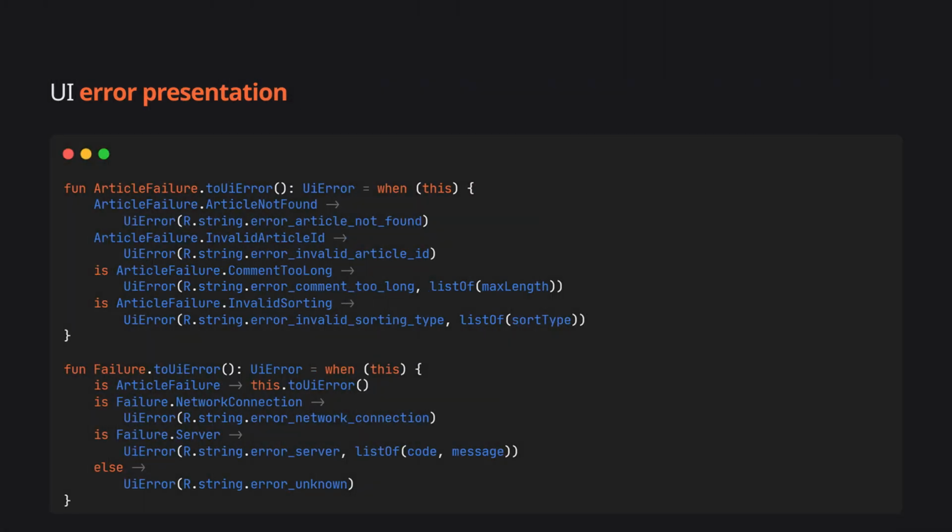Now we map domain failures to UI errors. Simple failures like article not found map to a resource ID with no parameters. But look at the comment too long. It carries the max length from the exception all the way through, and we pass it as an argument to the UiError. Same with invalid sorting and the sort type. This lets us show user-specific actionable messages. Not just "comment is too long," but "comment is too long, maximum is 500 characters." Users know exactly what to fix.